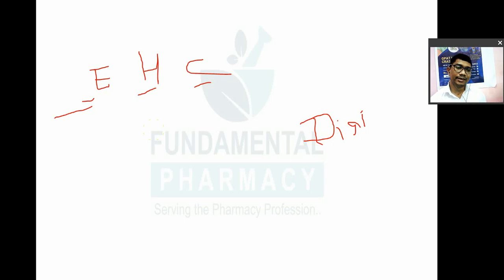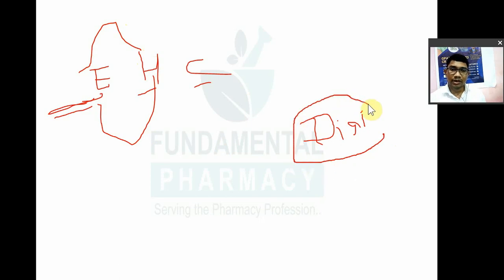So after taking digitoxin, what happens first? It will be absorbed from the intestine and go into the systemic circulation. Some part of it will be metabolized. It will show its action and be metabolized. The metabolites are also secreted in the intestine. For example, you took a digitoxin tablet, it will be absorbed and distributed. It will show its pharmacological action and it will be metabolized. Its metabolite is digoxin.